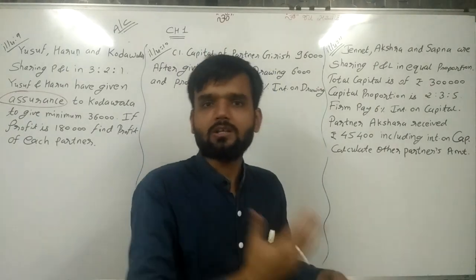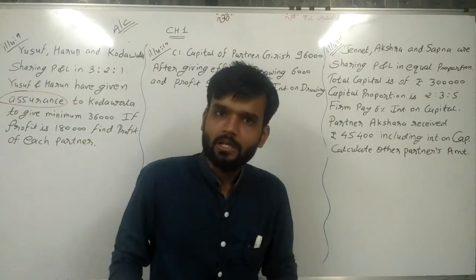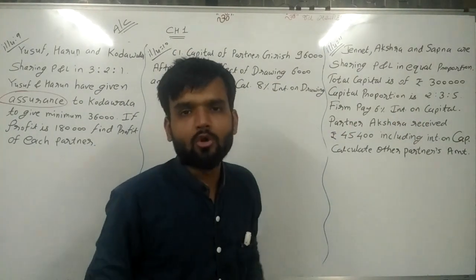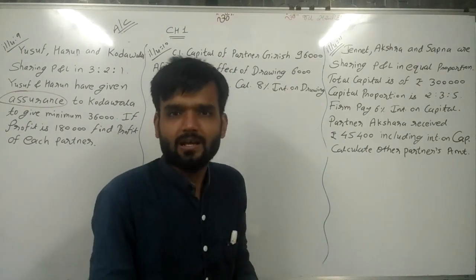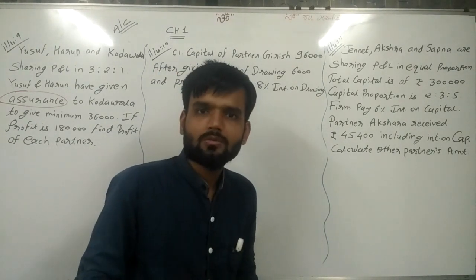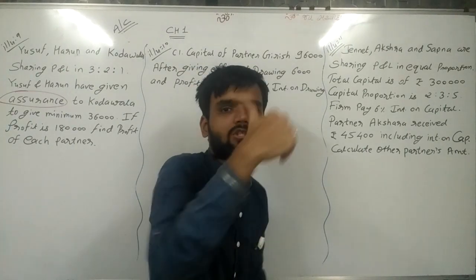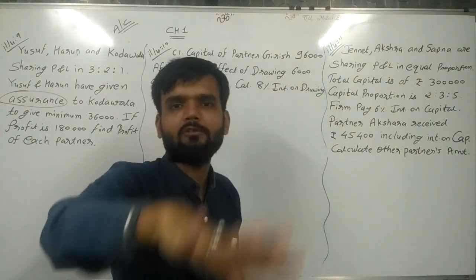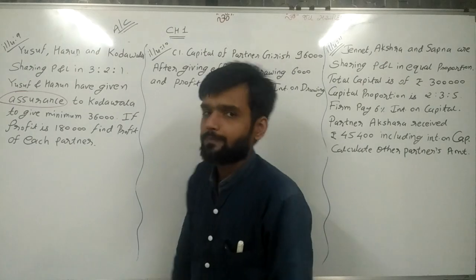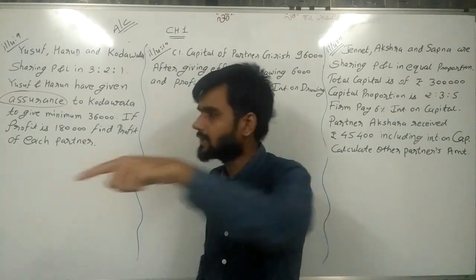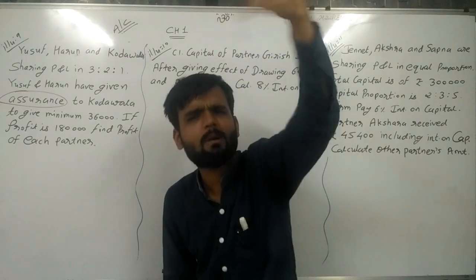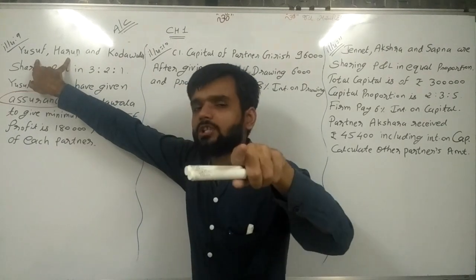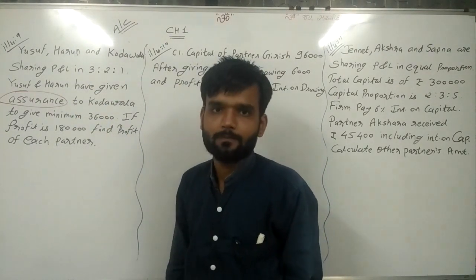So I am free to work, because I don't have money and I want to invest my time there. If fewer students are there and I get less amount, it may hurt me but not Ram Bhai, and that's why Ram Bhai gave the guarantee: you don't worry, I will give you the minimum amount. Same situation here. The assurance given to Kodawala is: don't worry, you will get 36,000 minimum, maximum unlimited. That's why Yusuf and Harun both gave a guarantee to give 36,000.